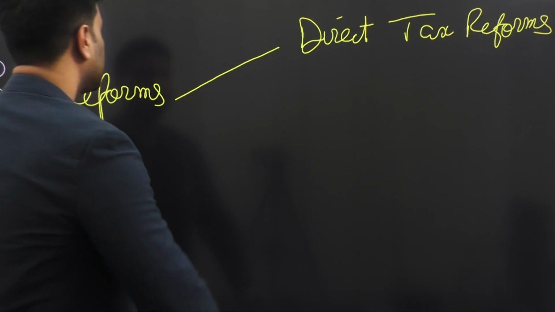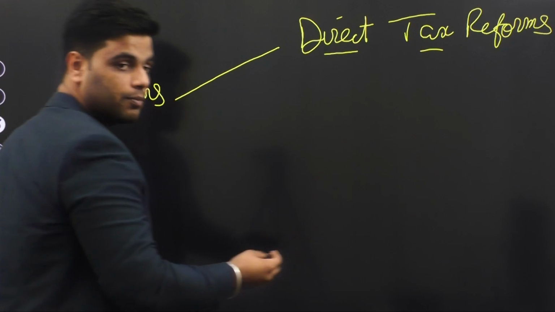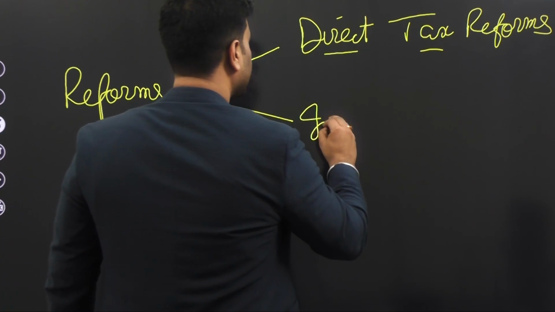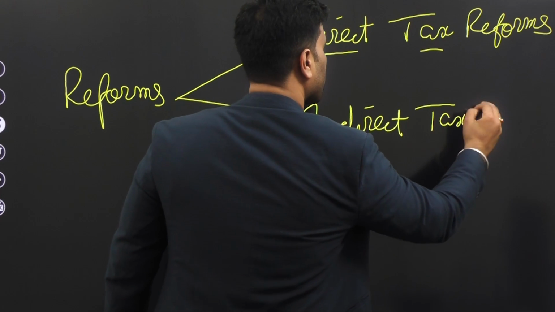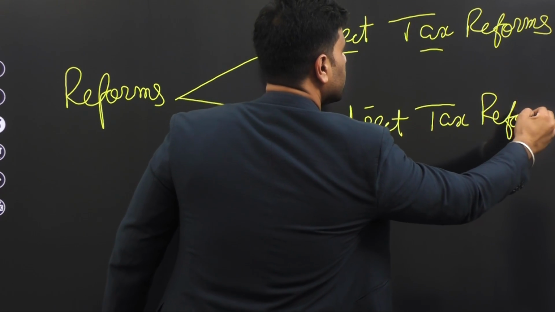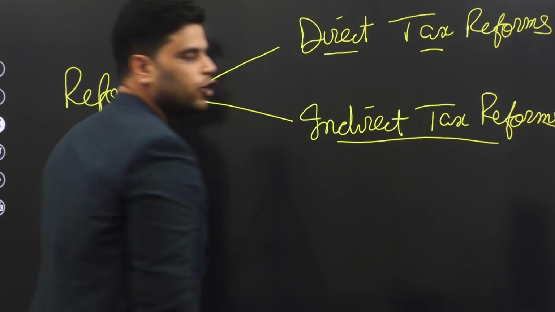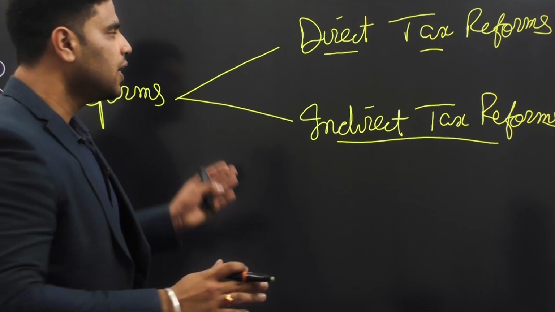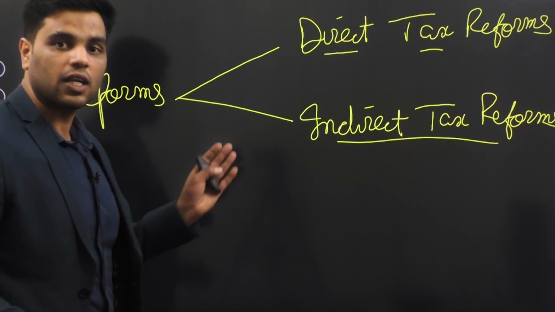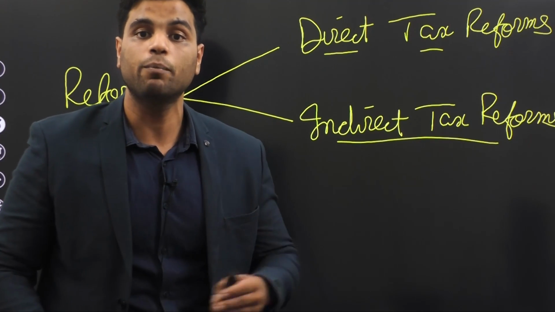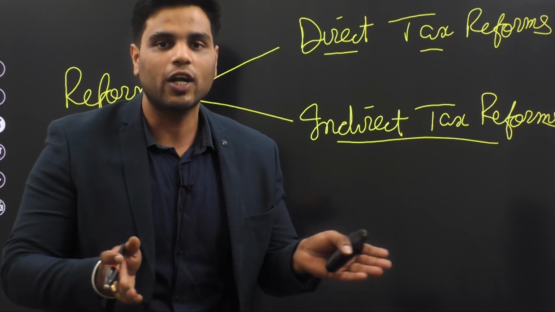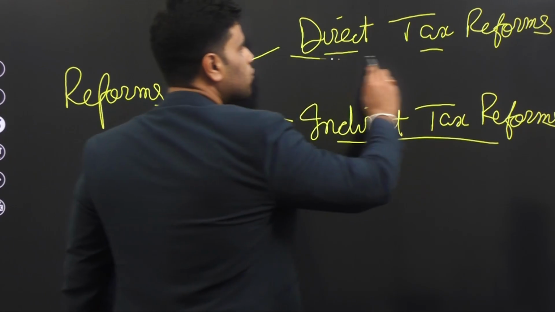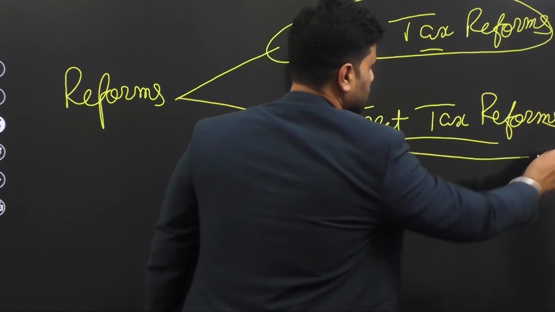Direct tax reforms. Government has taken various direct tax reforms, and the other part is indirect tax reforms, which includes GST and all. So in the beginning, you'll divide your answer into two parts, highlighting the measures taken by government to improve tax administration. In that highlighting part, you'll divide your answer into two parts: direct tax reforms, indirect tax reforms.